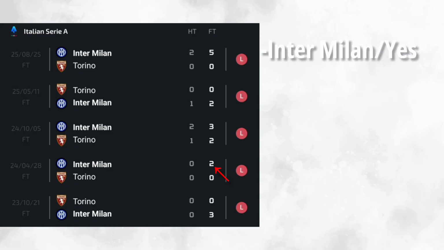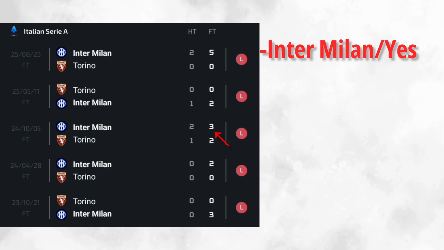So going to the next match, on 24-10-5, we can see that our market did not work in this match. Torino did score 2 goals while Inter Milan did score 3 goals. So our market did not work here, guys. Can you see that? Our market did not work.